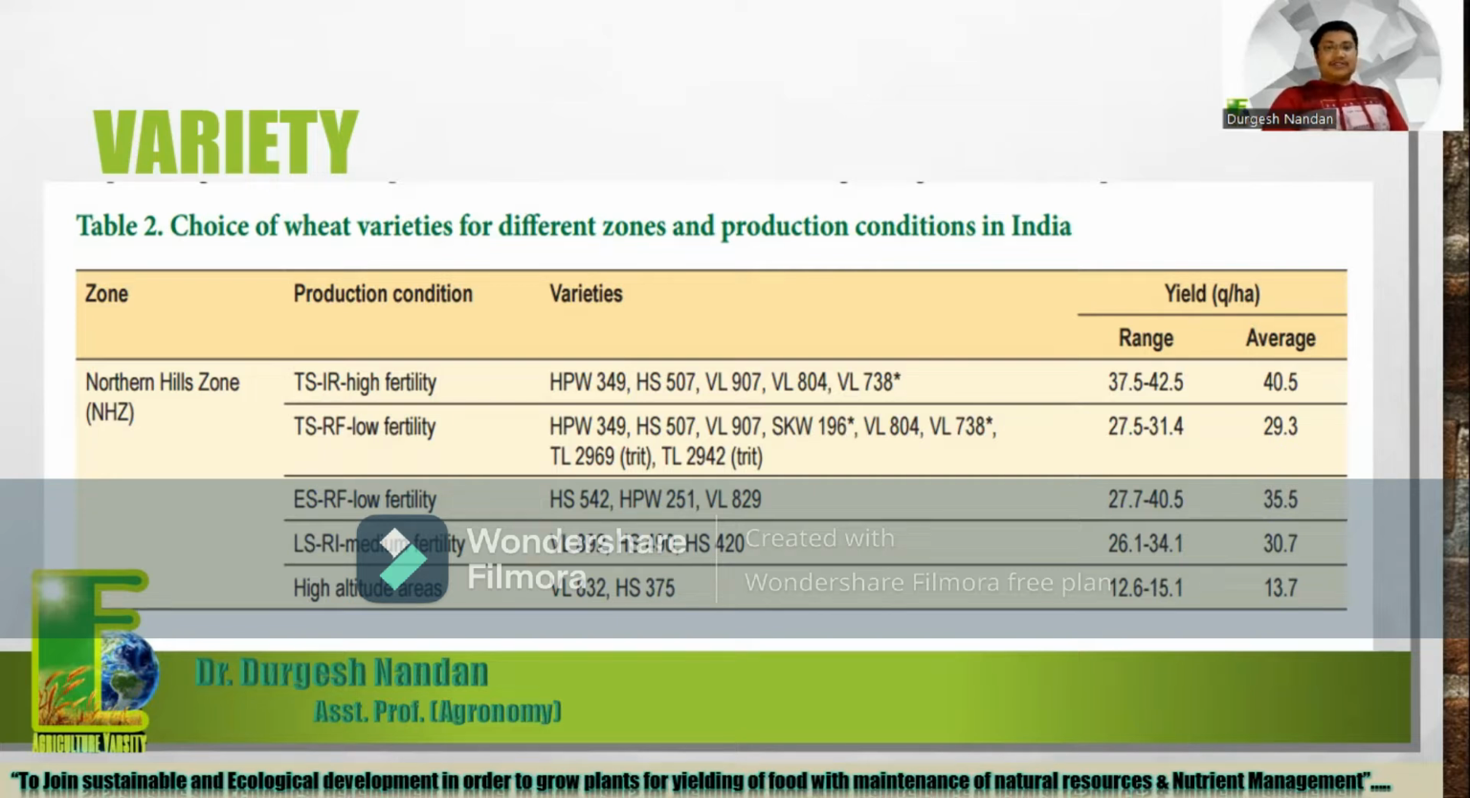Next one, timely sown rainfed low fertility. RF means rainfed condition, low fertility soils. Here the varieties given are HPW 349, HS 507, VL 907, SKW 196, VL 804, VL 738, TL 2969, and TL 2942. The yield range is 27.5 to 31.4, and the average yield is 29.3. Then early sown rainfed low fertility condition, and after that late sown rainfed irrigation medium fertility, in medium fertility soil, and high altitude areas. For high altitude areas, VL 32 and HS 375 varieties are given.